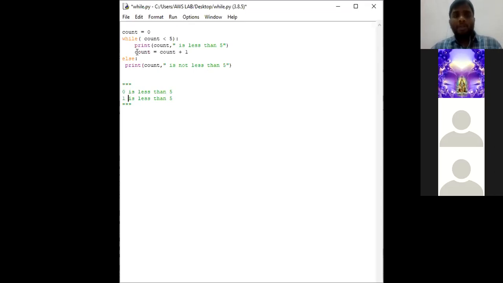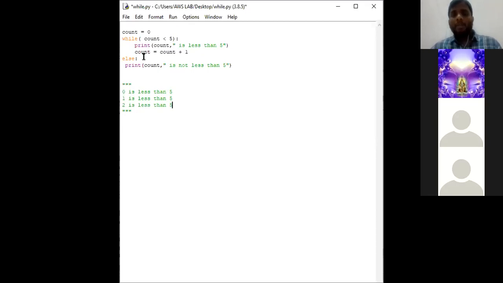Okay. Next it goes to count is equal to count plus 1. So now we are having count as 1, 1 plus 1 is equal to 2. When we are going to the third iteration, the value of count becomes 2. Okay. Now go to the condition. Is 2 less than 5? Since the condition is true, again it goes to the body of the while and it prints: 2 is less than 5.